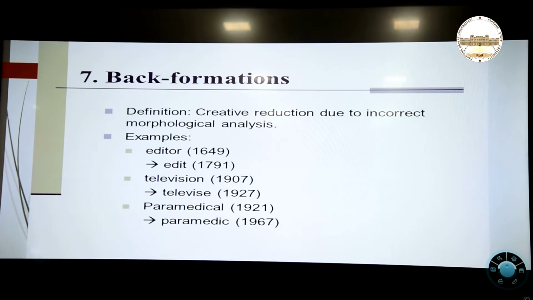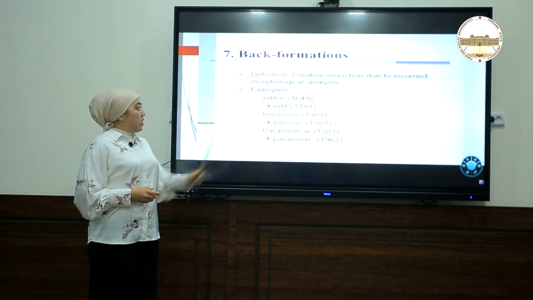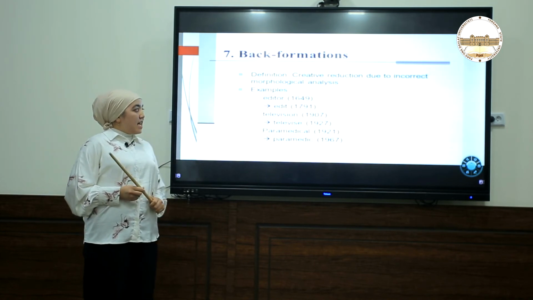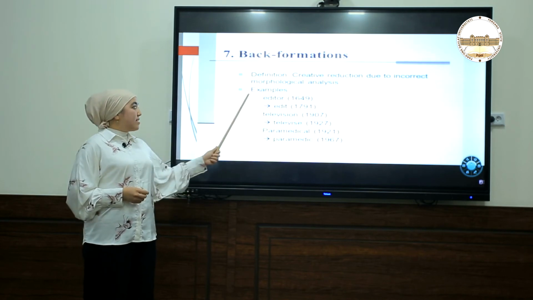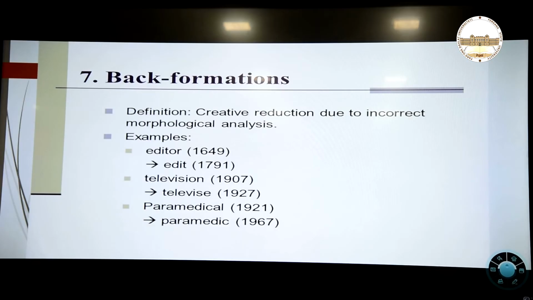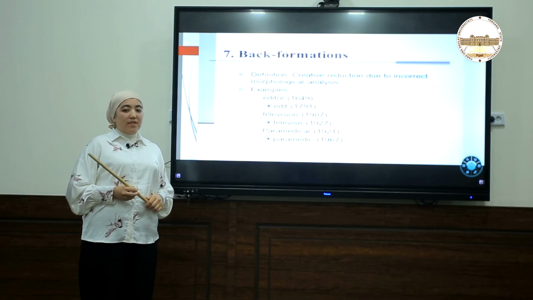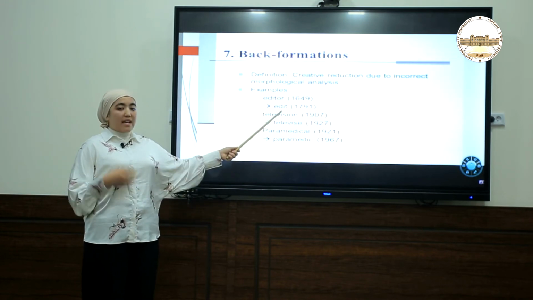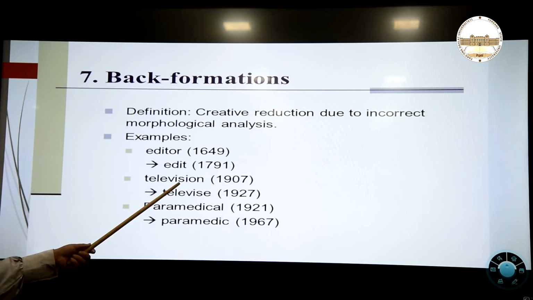Next one is back formation. From the name, it's "back". It means looking at the back. Definition: creative reduction due to incorrect morphological analysis. If you pay attention to this word, why is it an incorrect morphological analysis? Because our scholars concluded that "editor" was first established in 1649, but after some period our scholars thought about it and said it can be "edited", and we can use it as a verb, like "edit". And it was accepted in 1791.